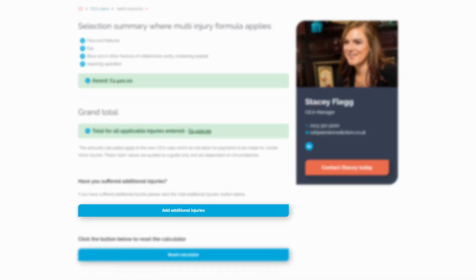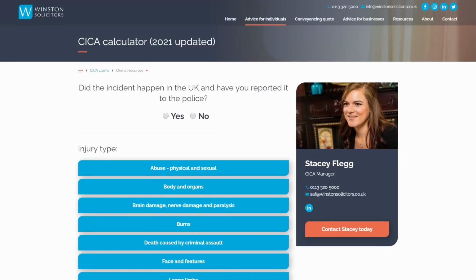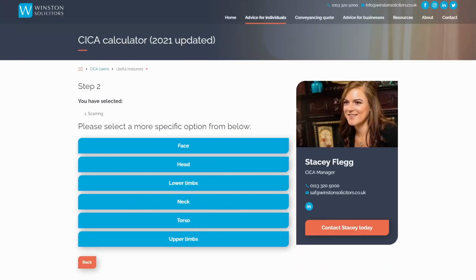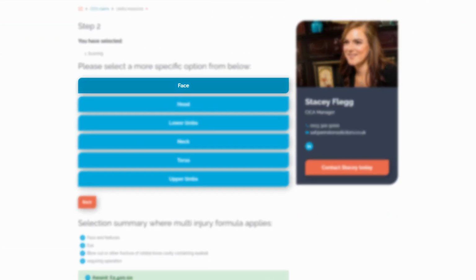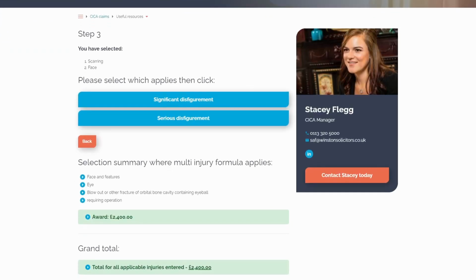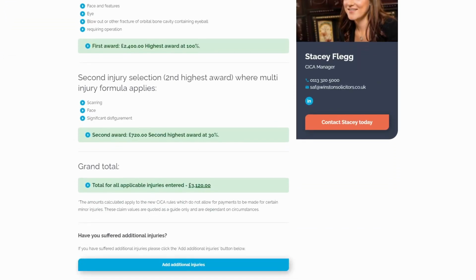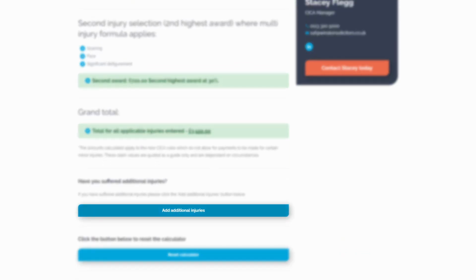Mark continued to add the rest of his injuries. He next included significant scarring, which was to his face. Finally, Mark added his third injury, which was his broken forearm.